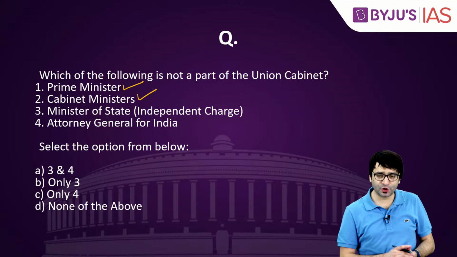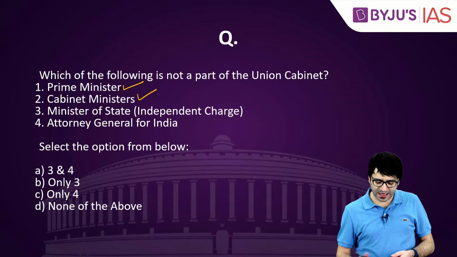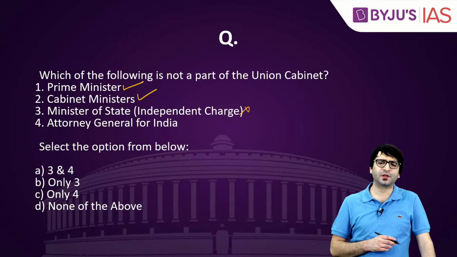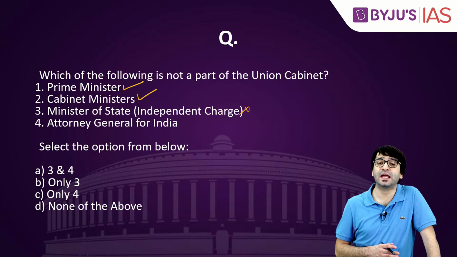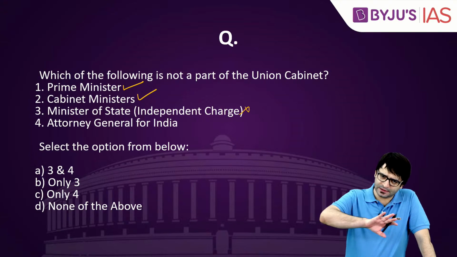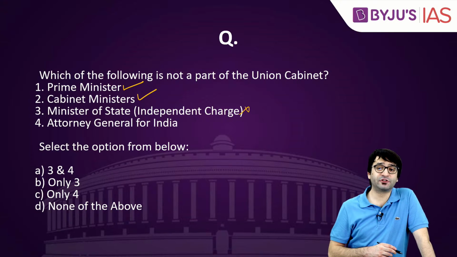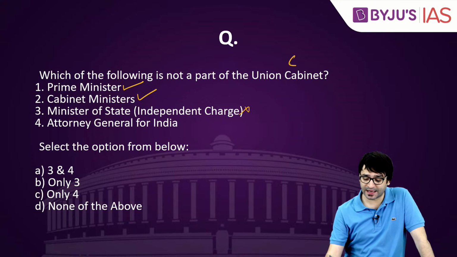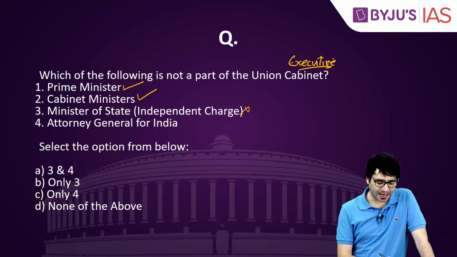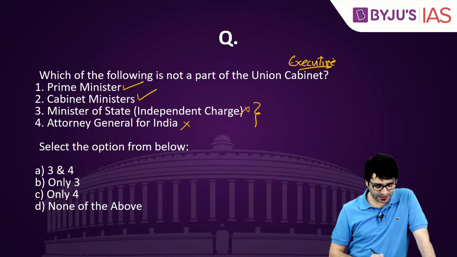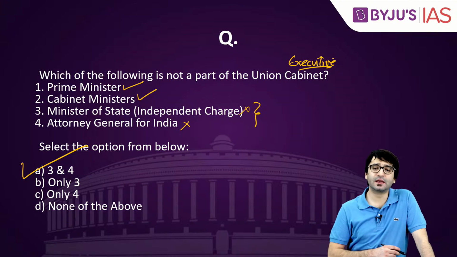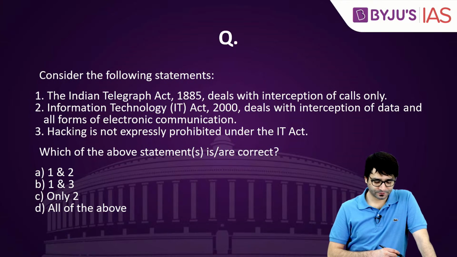Cabinet ministers are part of the Union Cabinet. Ministers of state with independent charge are not part of the Union Cabinet, but they can be called to the meetings of the Cabinet, but we don't say that they are part of the Union Cabinet. They are distinct. Attorney General is part of the Union Executive, but he is not part of the Union Cabinet. So which of the following is not part of the Union Cabinet? 3 and 4, which means A is the right answer.